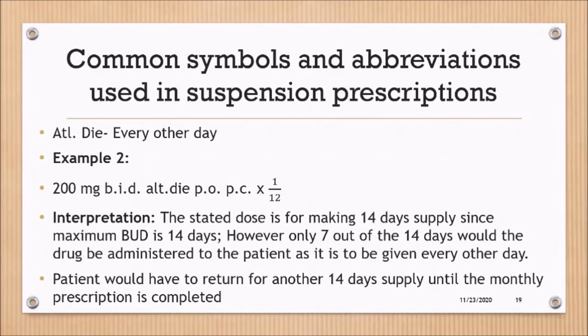And because we know that the maximum beyond use date is 14 days, we never give more than a 14 days supply. So the patient will take the first 14 days from the hospital. If they're living out of town, then they will have to carry the prescription to their regular pharmacy to be filled for another 14 days until the prescription runs out or they have another appointment to see their physician.